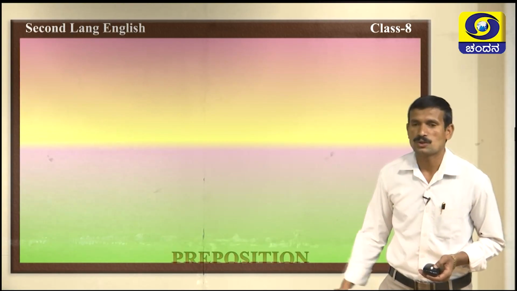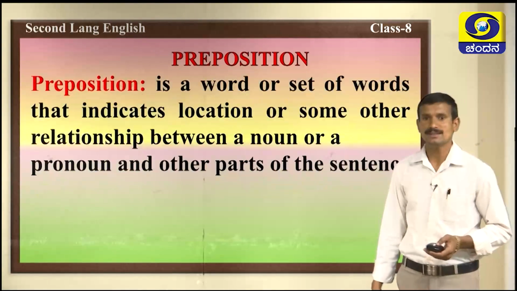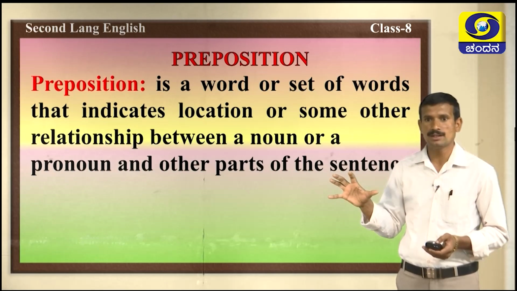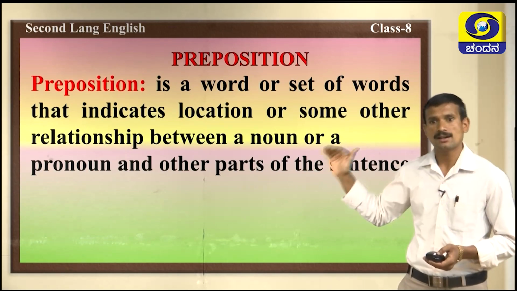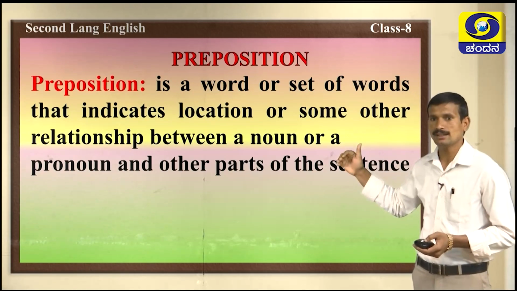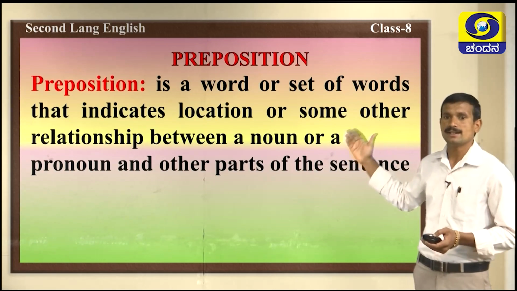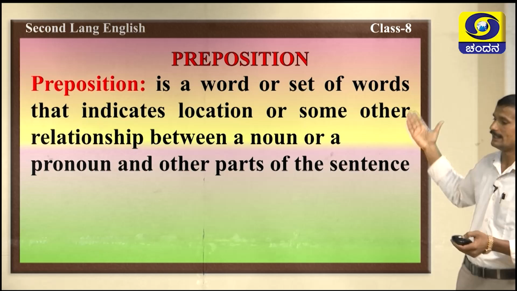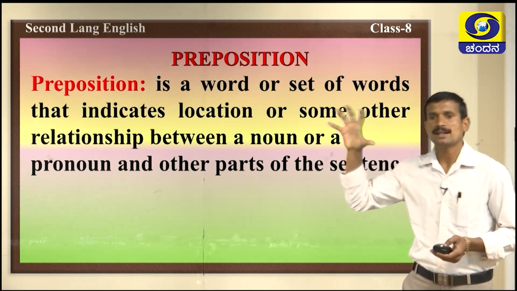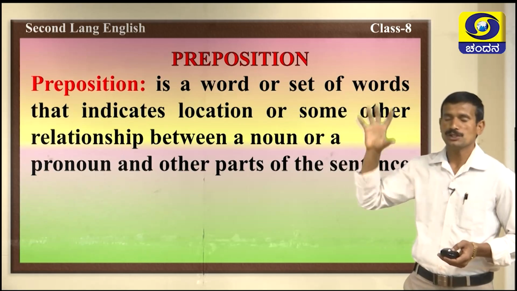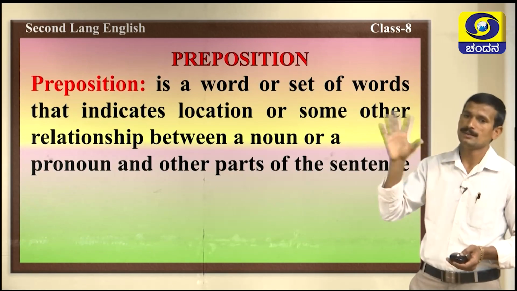Let us know the meaning of preposition. A preposition is a word or set of words that indicates location or some other relationship between a noun or a pronoun and other parts of the sentence. It is a word that we should use before a noun or a pronoun.